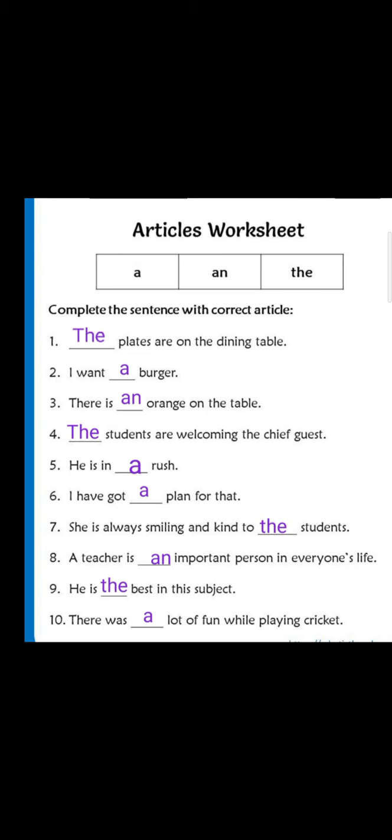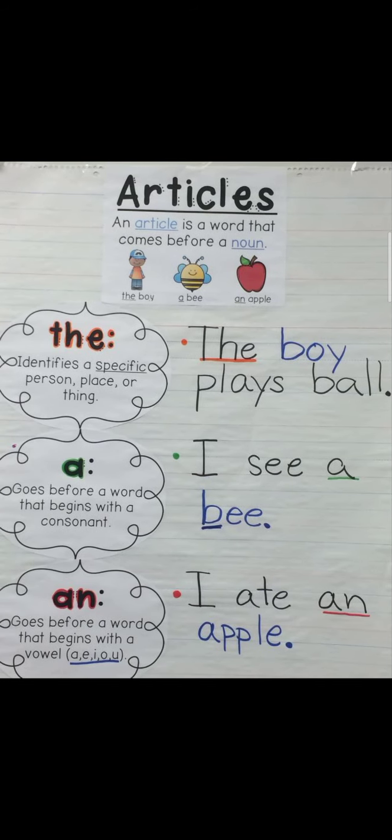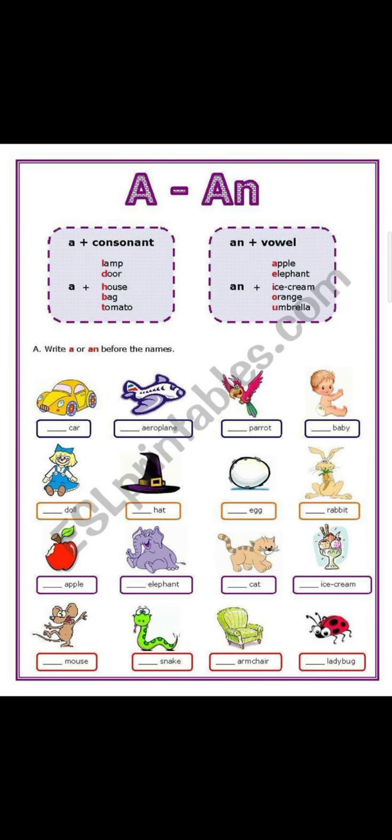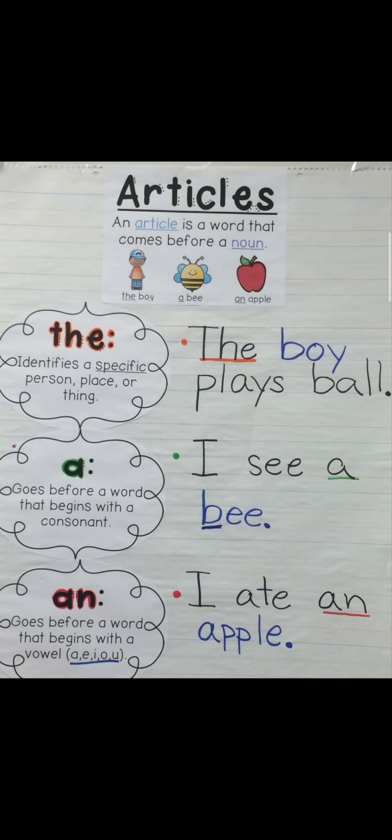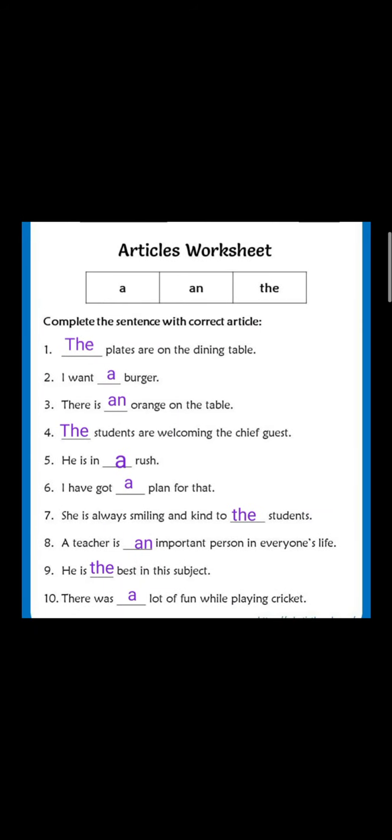So I hope you all have understood. I'll explain once more. This is the copy work which you will do in your copy. This is the rough copy work which you can do for your practice. So in the copy you will begin with this, color it and write it like this. Do write in your cursive handwriting, and then you will do this worksheet also in your cursive handwriting.